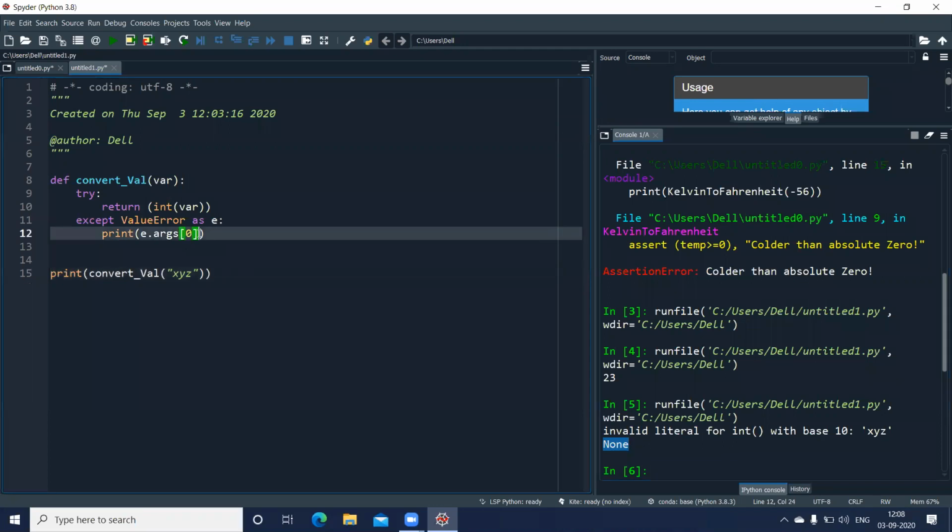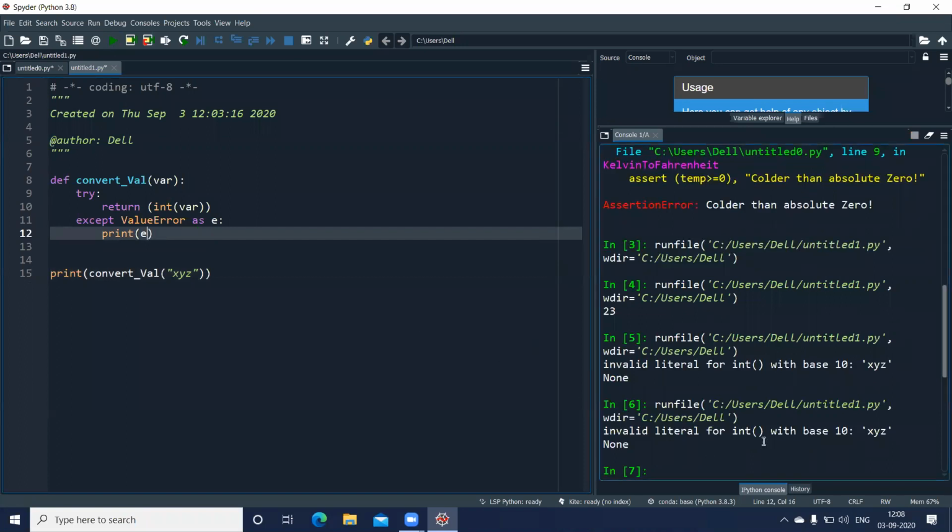Instead of giving these arguments, I can also give print, into bracket, E. So whatever is stored in the object E, everything will be displayed. Here again, you can see the same message has been displayed. Or if you want, you can write a new message: error while converting the value.